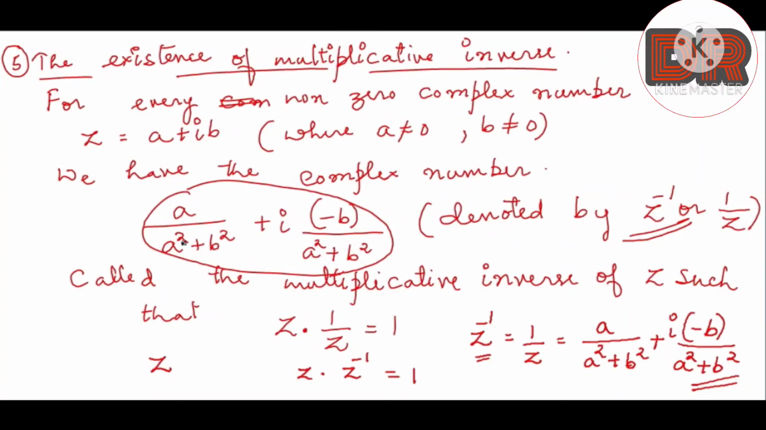Again, I'll repeat: the multiplicative inverse z inverse is a by a square plus b square plus i into minus b divided by a square plus b square. So this is the expression. You need to remember this expression for calculating the multiplicative inverse of the given complex number. So let me take one example for this.